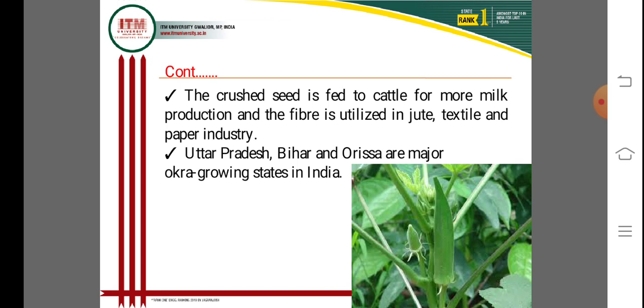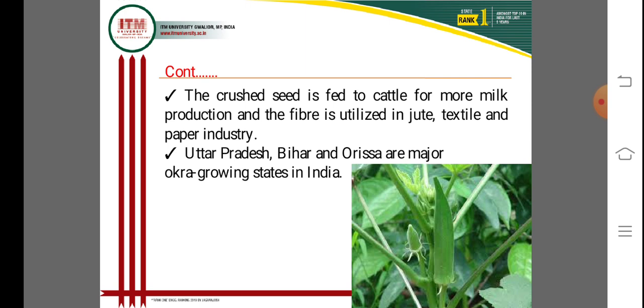The crushed seed cake can be fed to cattle for more milk production, and the fiber is utilized in jute, textile, and paper industries.